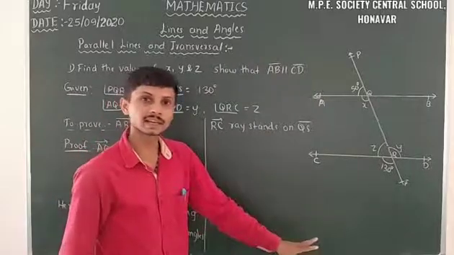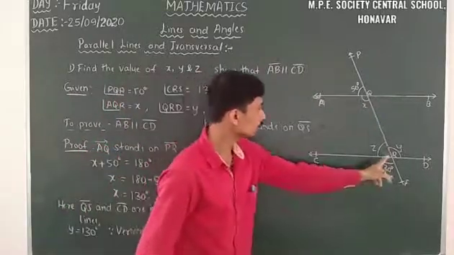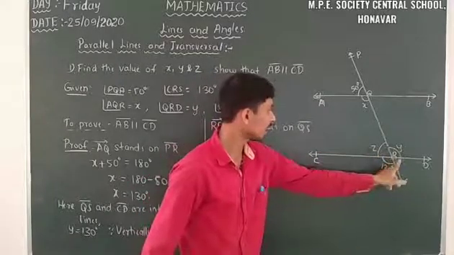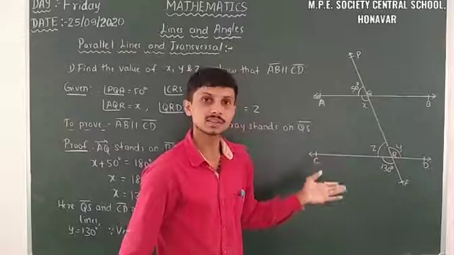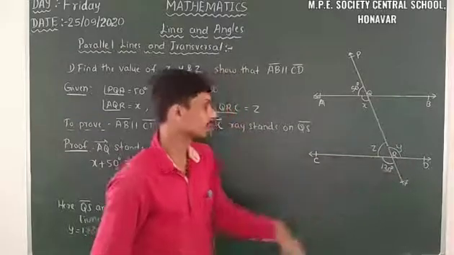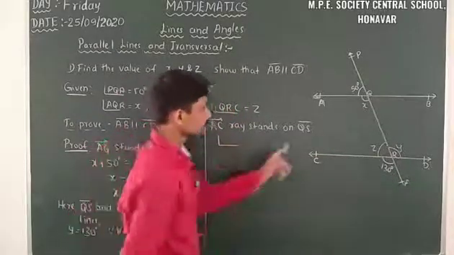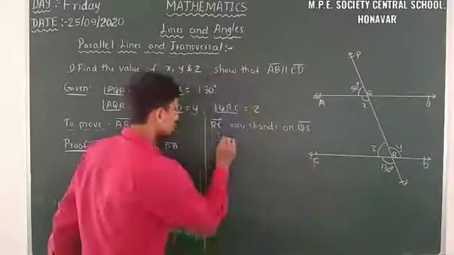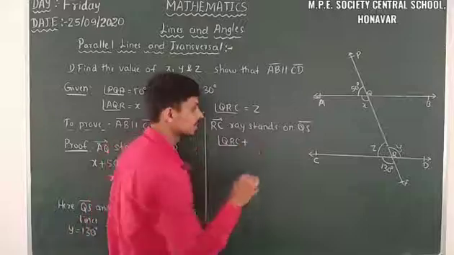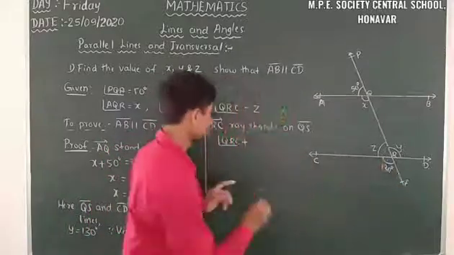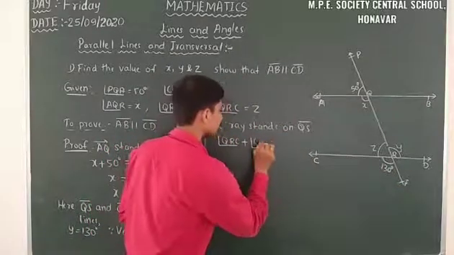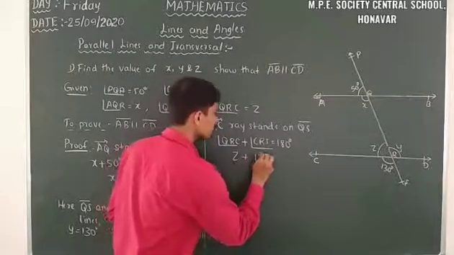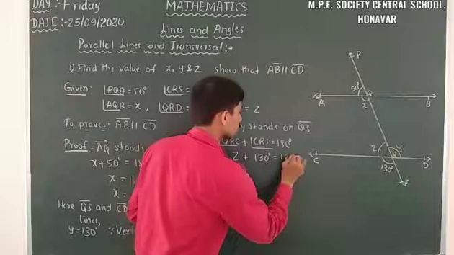180. The sum of adjacent angles is 180 degrees. That is, angle QRC plus angle CRS is 180 degrees. So those two are supplementary. That is, Z plus 130 degrees is equal to 180 degrees.